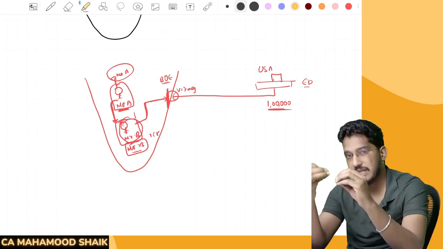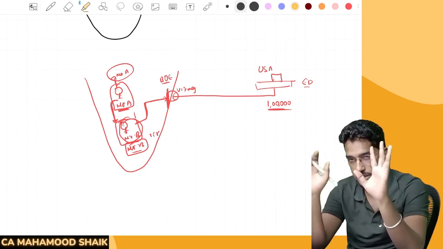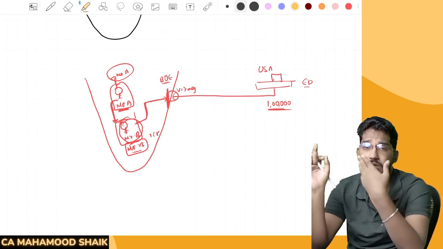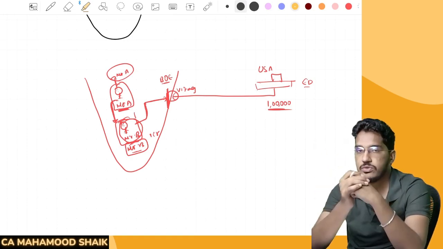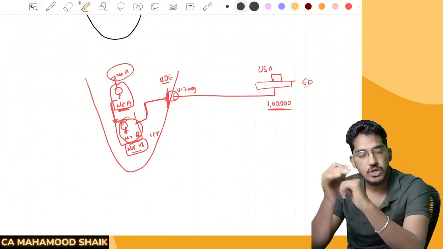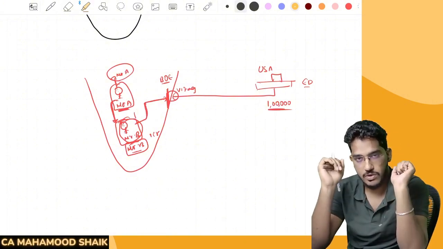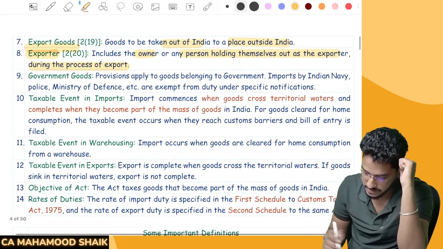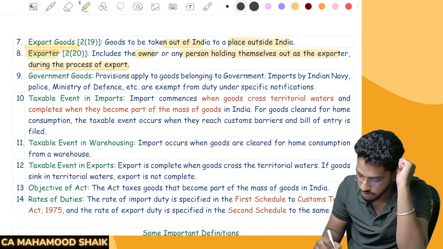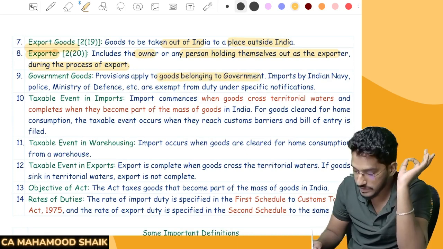But however, in some cases, customs duty will be exempted. But in normal terms, whatever normal provisions for customs duty are applicable to a common person, even if the government is importing or exporting goods, all those provisions will be applicable in the case of government goods also. So that's what they say: provisions apply to goods belonging to the government also.